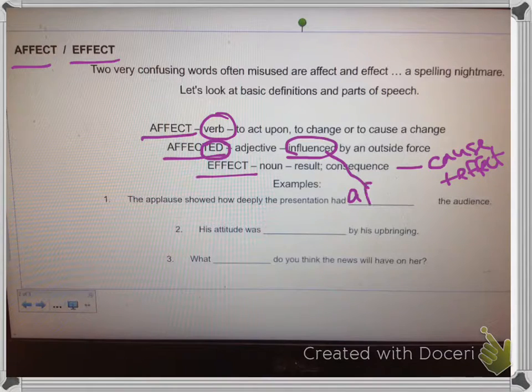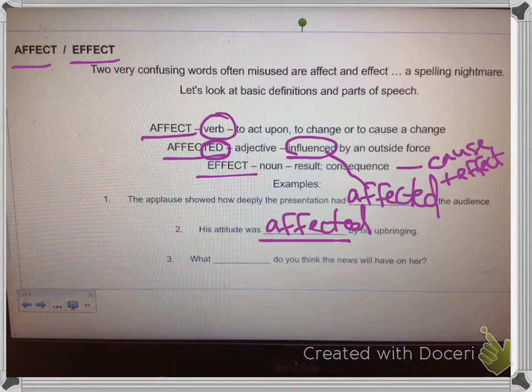So we know it's affected. In number 2, his attitude was blank by his upbringing. Once again, we can say influenced, so this one looks like it's affected also.